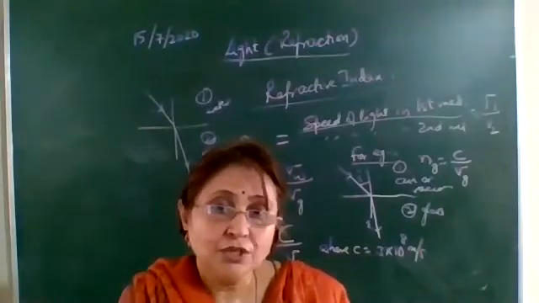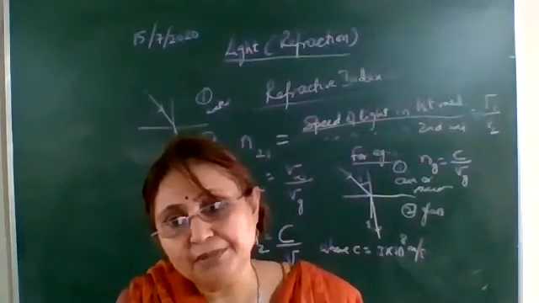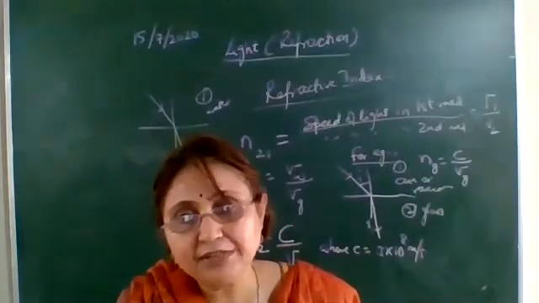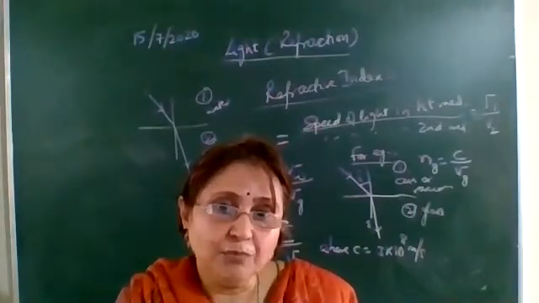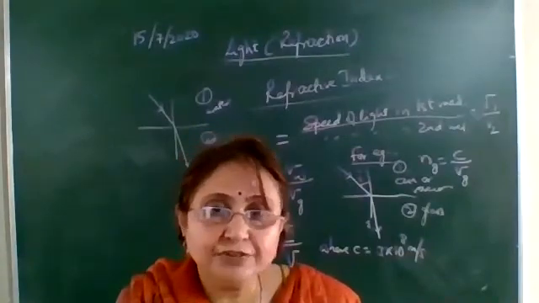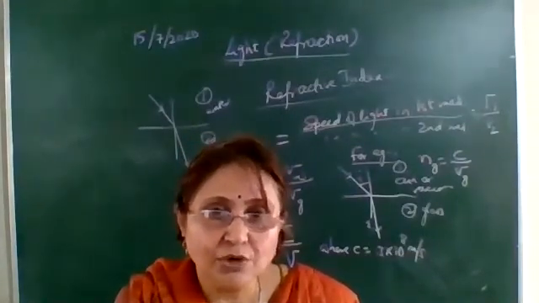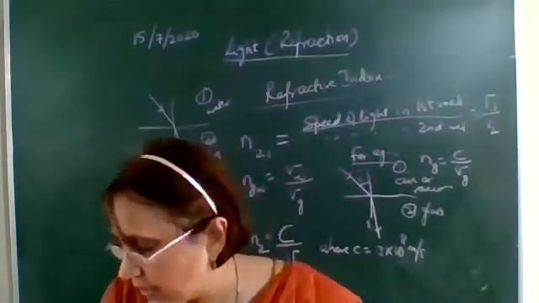Now here, more the refractive index, more optically denser is the medium. More the optical density, the speed of the light will become much slower in that medium.